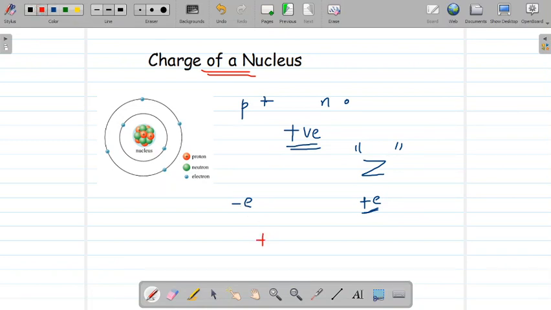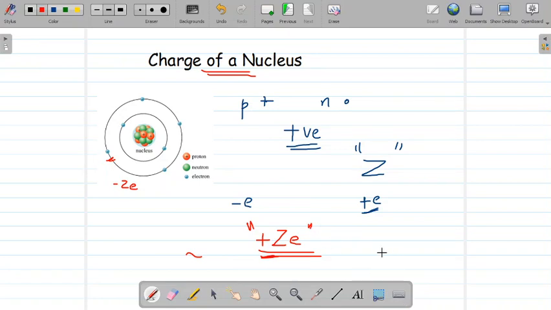The charge of the nucleus will be plus Ze, right? There are Z number of protons and each proton has e electric charge. So the total charge of a nucleus will be plus Ze. But the atom as a whole is neutral because there is minus Ze charge around the nucleus existing as electrons.